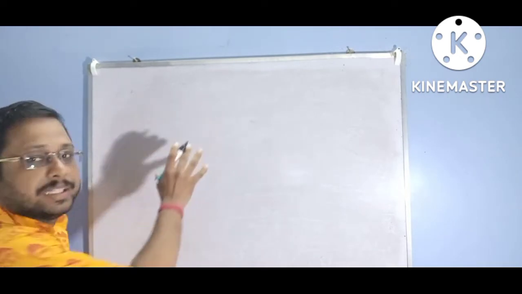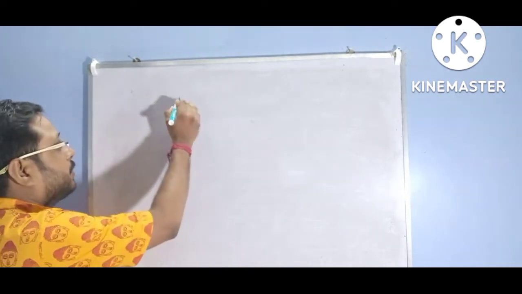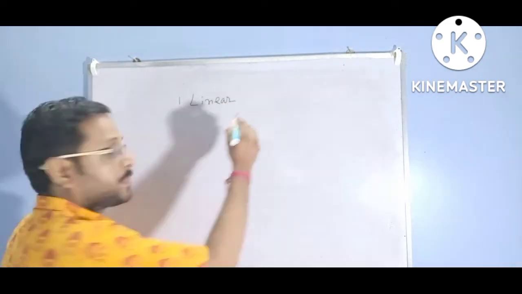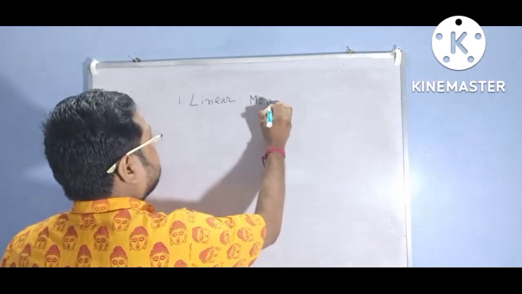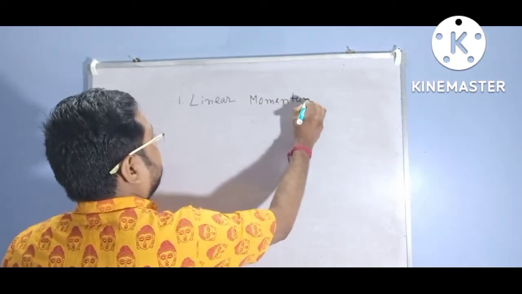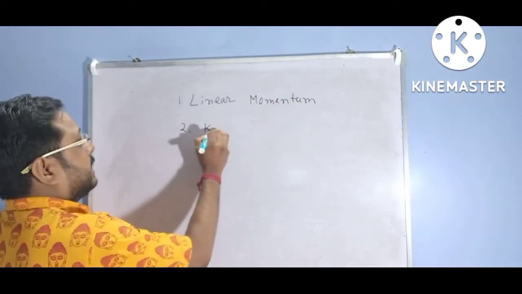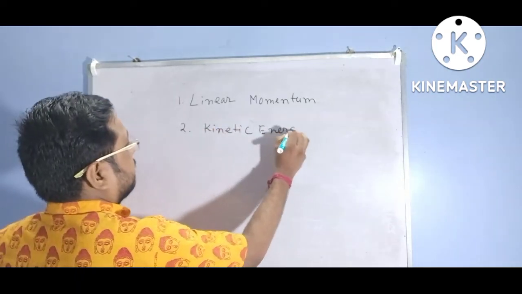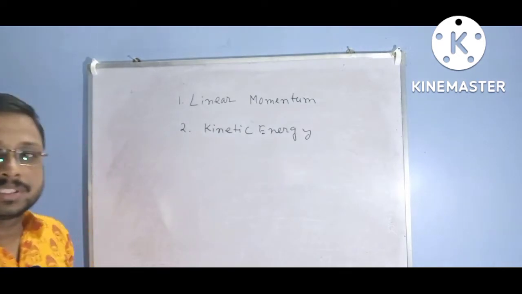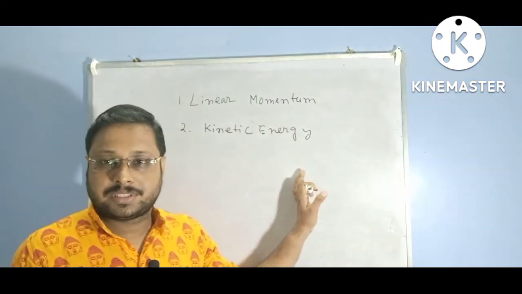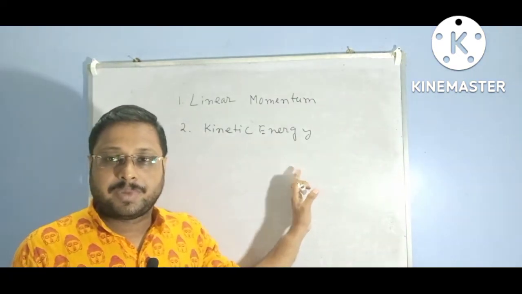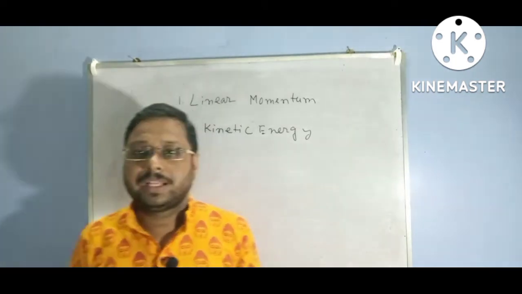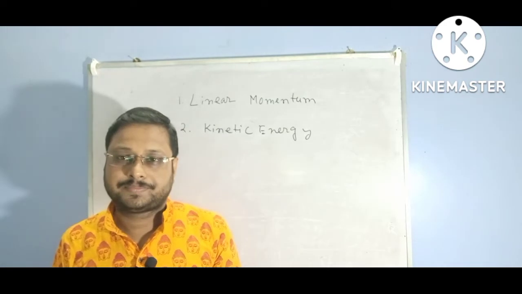In elastic collisions, two quantities will be conserved. One is linear momentum and the other is kinetic energy. These two terms will be conserved in elastic collisions, but in practical life there is no example of elastic collisions.